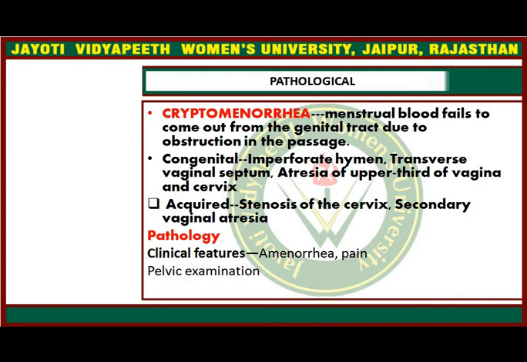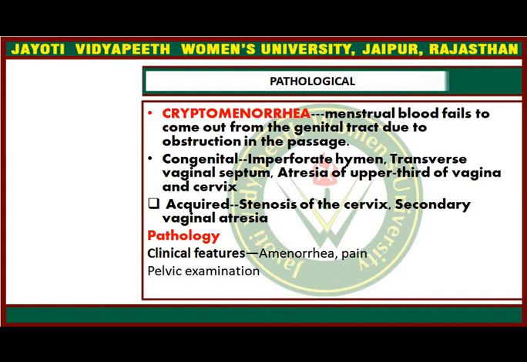In congenital conditions, there may be imperforate hymen, transverse vaginal septum, or atresia of the upper third of the vagina or cervix. These are the conditions where the patient may present with cryptomenorrhea because of the congenital problem.